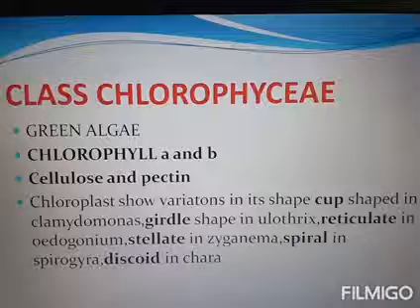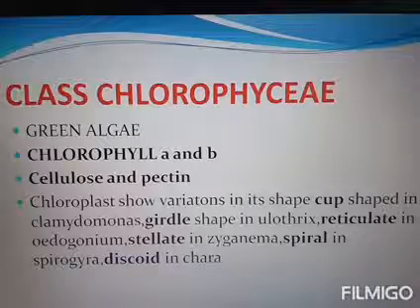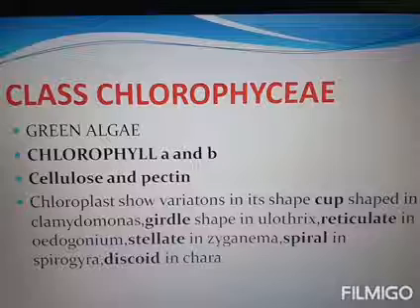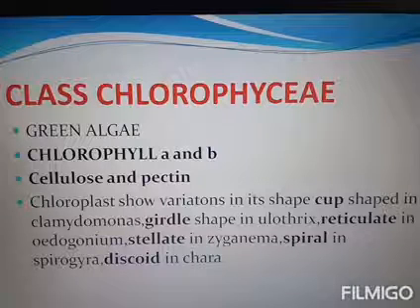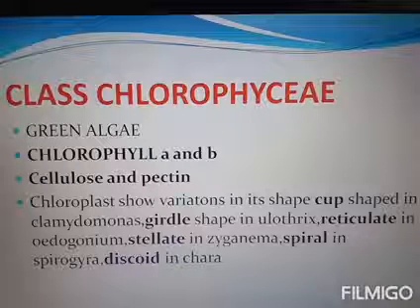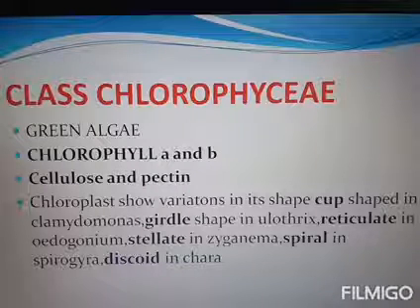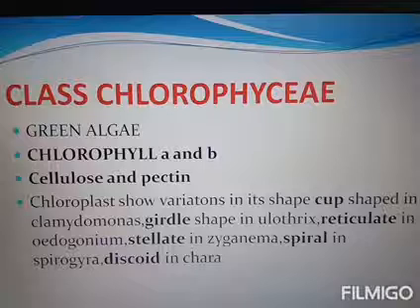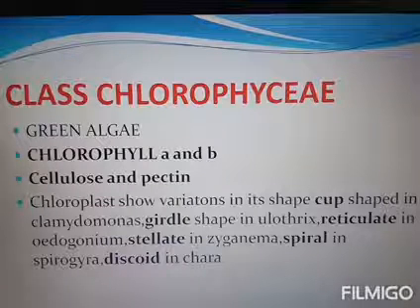Habitat, freshwater. Habitat means where they are living, freshwater or marine. Then thallus: unicellular, colonial, filamentous, branched. Cell wall: made up of cellulose and pectin. Flagella: 2, 4 or more. Photosynthetic pigments: chlorophyll A, B. The reserve food material: starch.